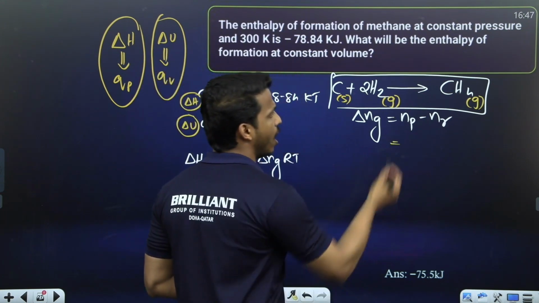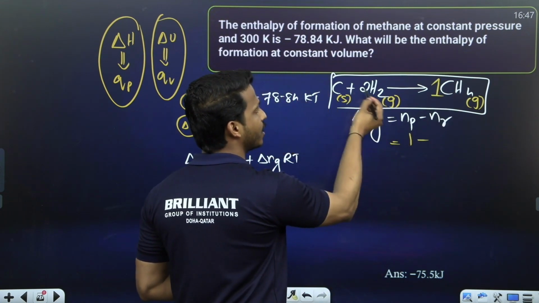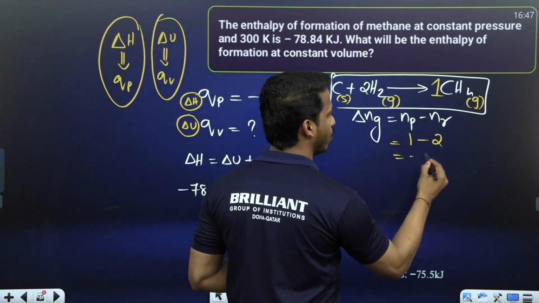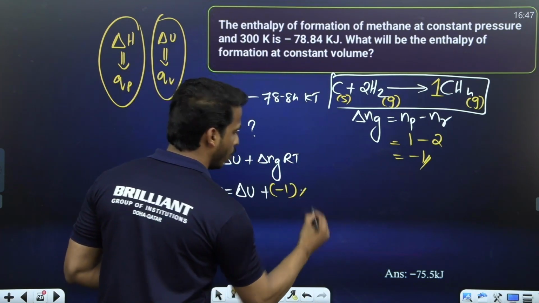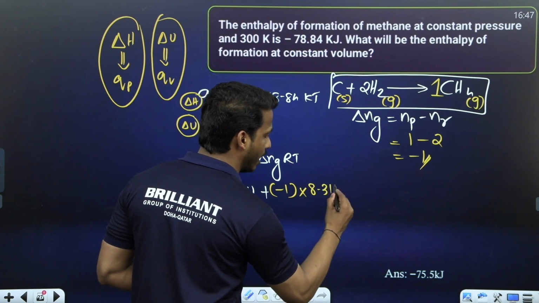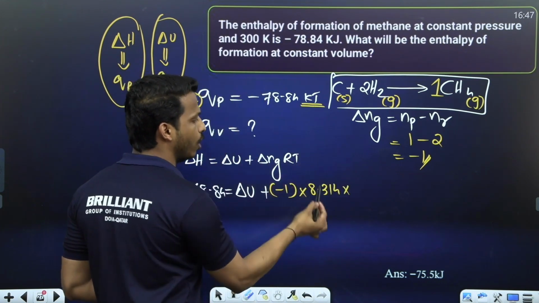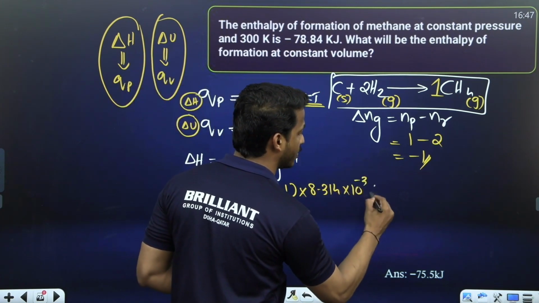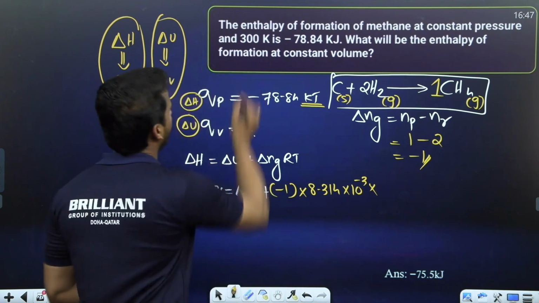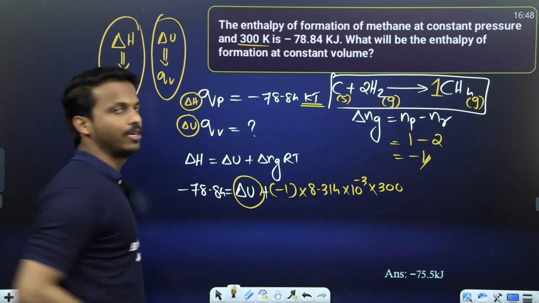So what is delta n g? How many gaseous products do you have? Only 1 mole. How many gaseous reactants? 2 moles. That equals minus 1. Substitute minus 1 here. What is the R value? 8.314. But the delta H is given in kilojoule and 8.314 is in joule, so convert into kilojoule: 10 raised to minus 3, into temperature. Temperature is given as 300. So calculate the value of delta U.